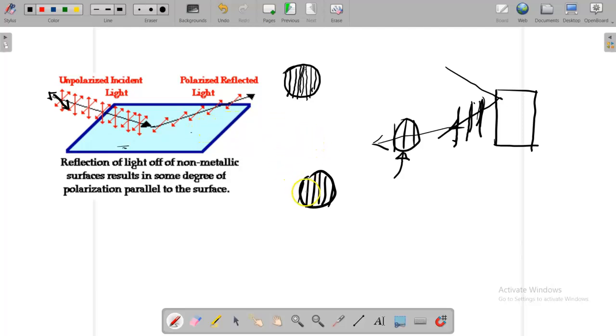So we should have vertically polarized sunglasses, and they are available in the market. Only vertically polarized sunglasses are available, and you cannot make it both vertically and horizontally polarized at the same time.